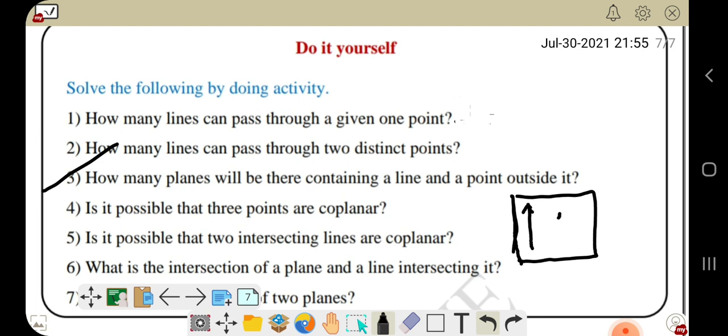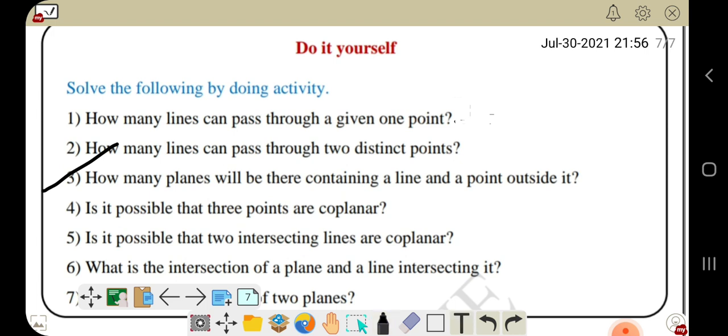Only one plane is required. It is not that two planes or many planes are required. Only one plane is enough for it, just to draw a line and a point outside the line. So these are the three questions we have covered.